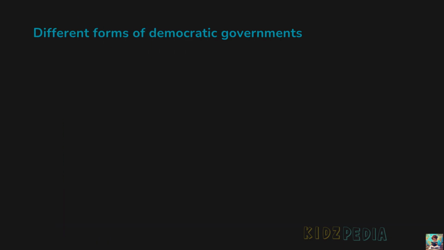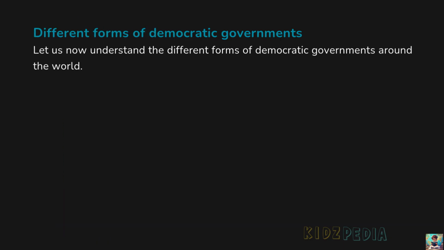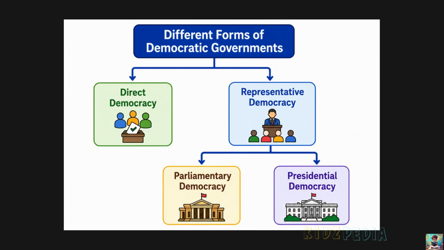Different forms of democratic governance. Let us now understand the different forms of democratic governance around the world. So now that we have learned the basic principles of democracy, let us look at the different forms of democratic governments found around the world.